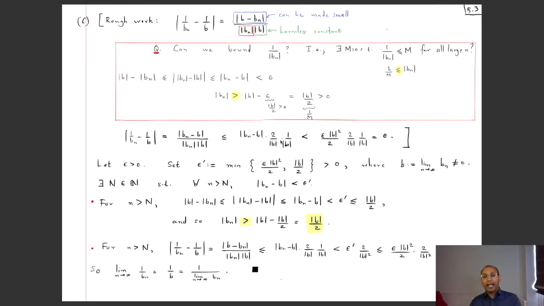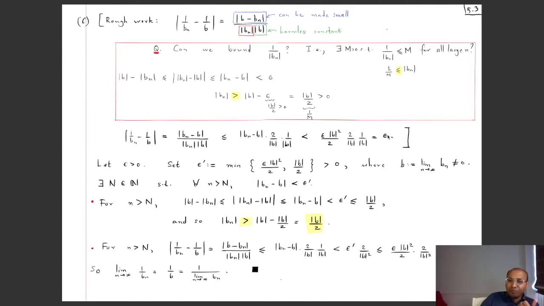Okay, and then you also have this 1 by mod b factor, and now the question is, how small should I make this so that the whole combination is less than epsilon? Well, if I make this smaller than epsilon mod b square by 2, then this mod b square will cancel against this, the 2 will cancel, leaving neatly an epsilon.